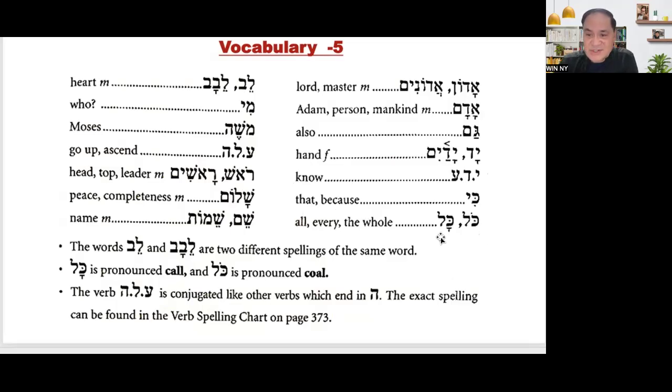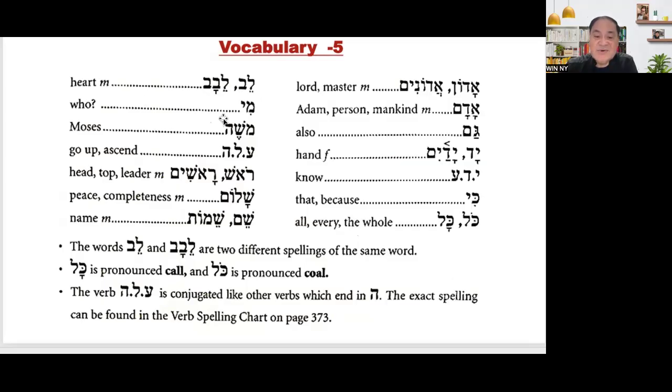Kol, kol. Okay, this is how you pronounce it. Kol, or sometimes kol. That's the same thing. All, every, the whole. And then look at the next. It is lebab. So whether it is leb or lebab, this is one translation. Same meaning, same thing. Heart, masculine.